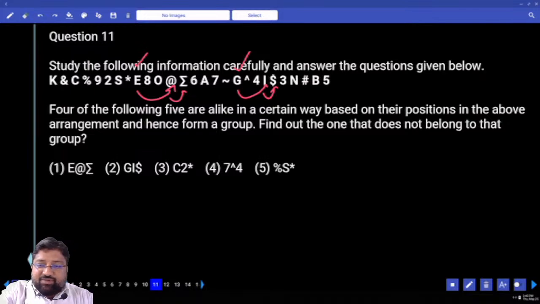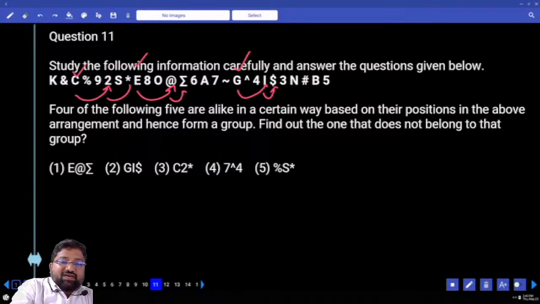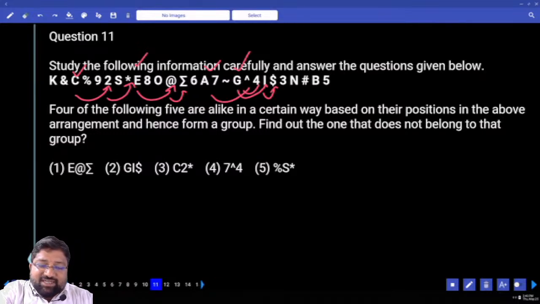C2 star, what am I to do? C to star. From C it is in the third place, but star is not immediate. It is second right. 7 power 4. From 7, power is third place, immediate right is 4. Shall I directly go for 3 now? Why waste the time? Yes. Let's go for the next question.